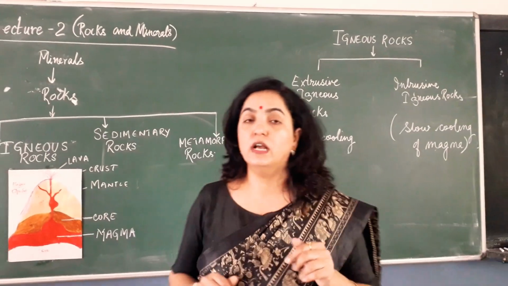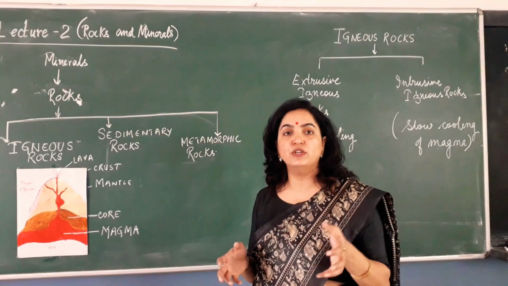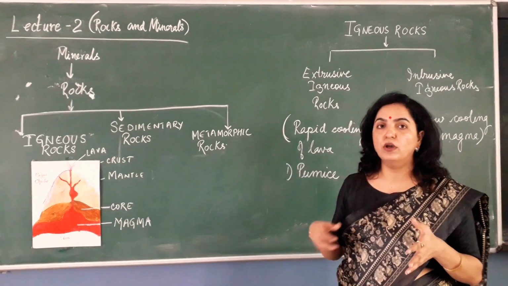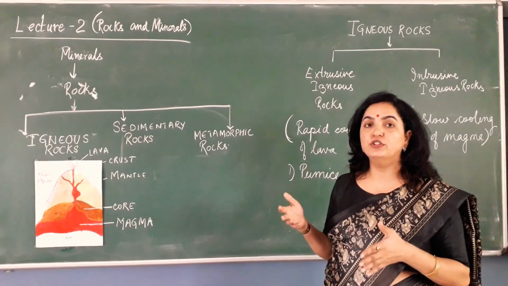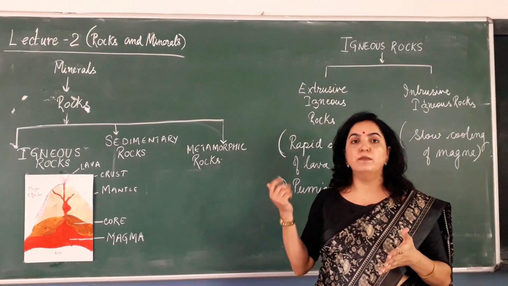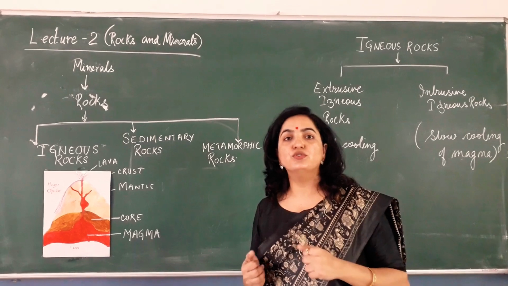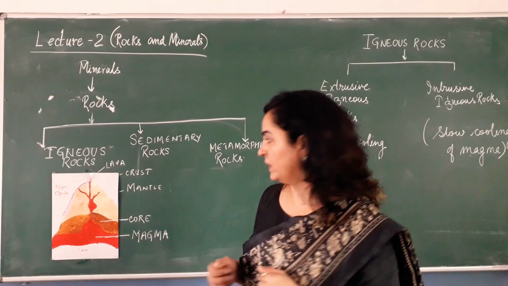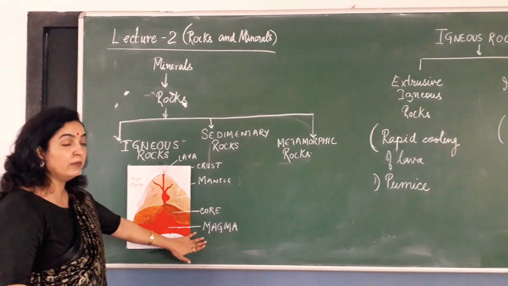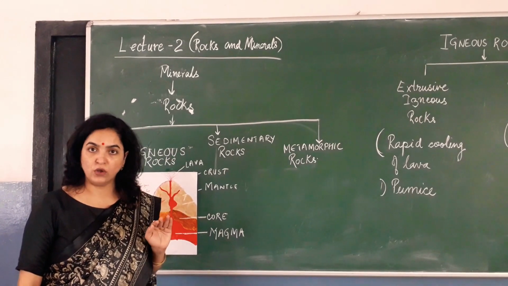You must be wondering how lava comes out. Due to excessive heat and pressure inside the earth, the hot molten rocks keep pushing upwards. Due to the pressure, things come out, and when magma comes out on the surface, we call it lava. It also solidifies to form rocks. So there are two basic things, lava and magma, and both are involved in the formation of igneous rocks.